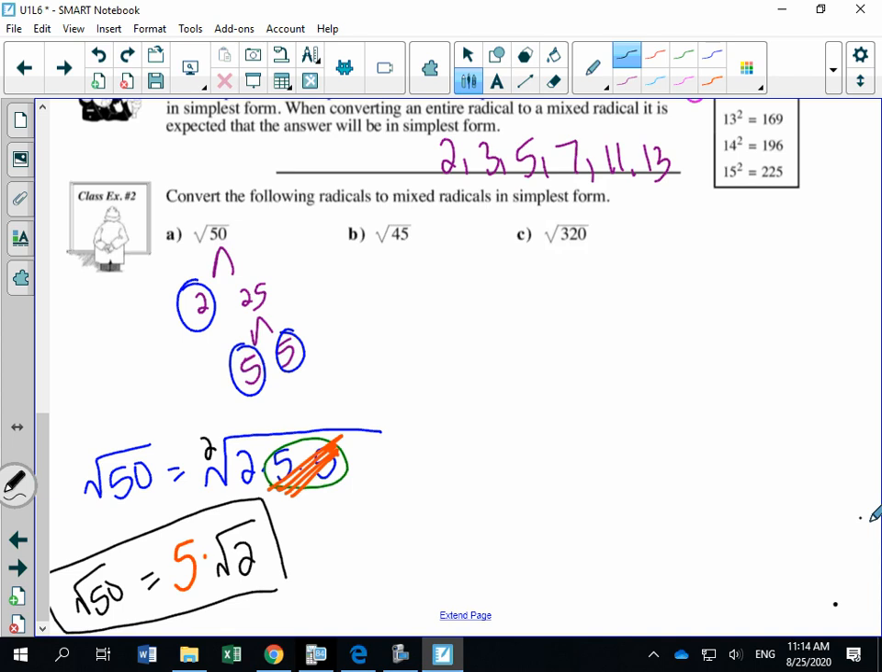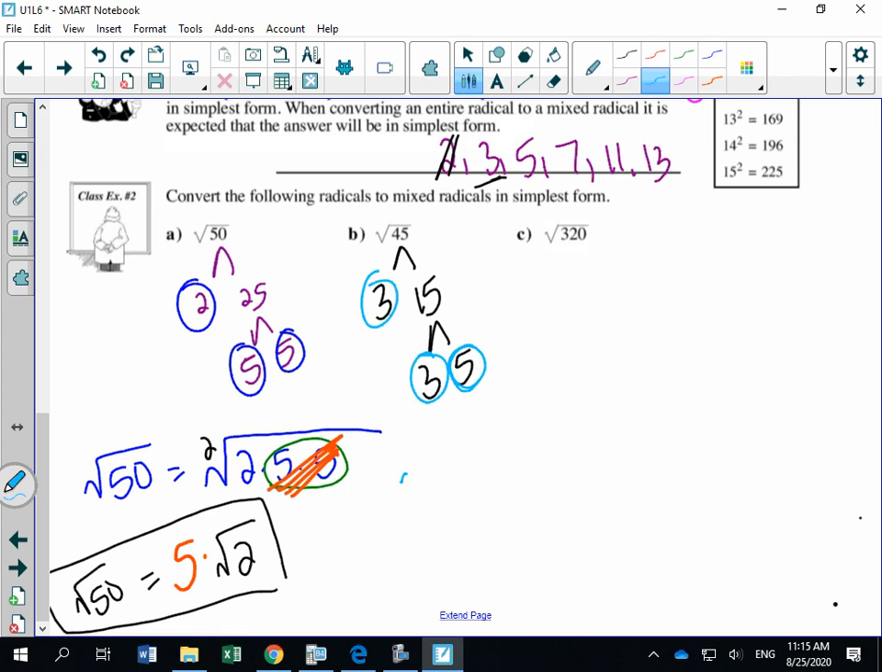Let's do this one, 45. We can't divide 45 by 2. Let's divide it by 3. So 45 divided by 3 is 15. 15, we could still use our 3. Yeah, 15 divided by 3 is 5. I'm done because that's a prime number.